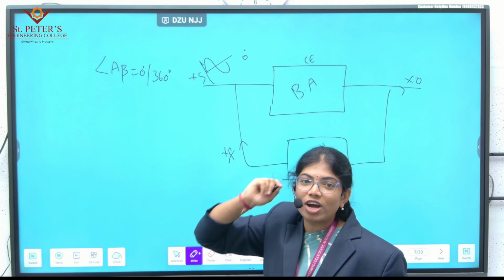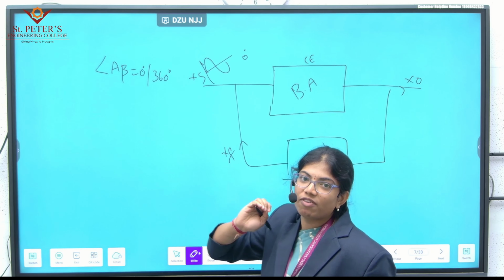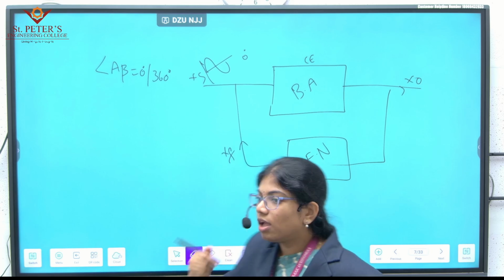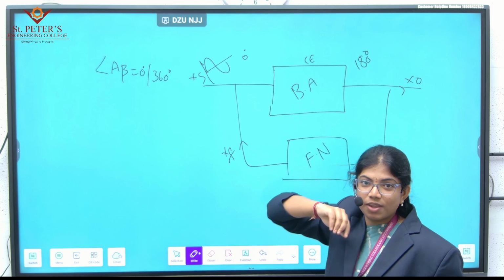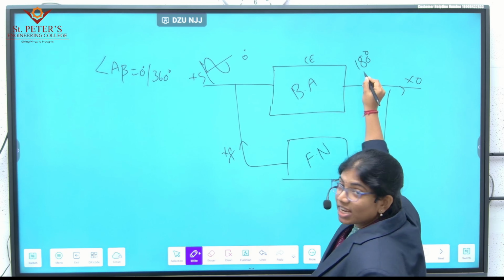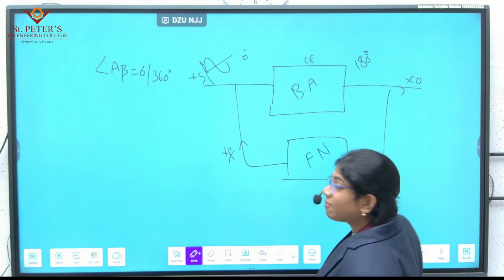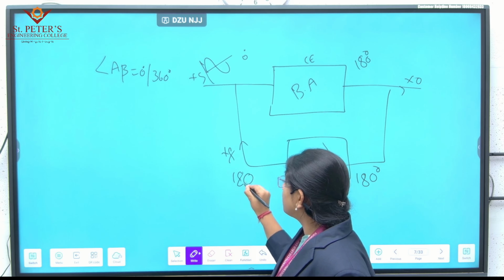What is one basic feature of the CE amplifier? The output is out of phase with the input. That means you are going to get 180 degrees out of phase here. If you get 180 degrees out of phase, that same 180 degrees is going to the feedback network. That same 180 degrees is also coming here.